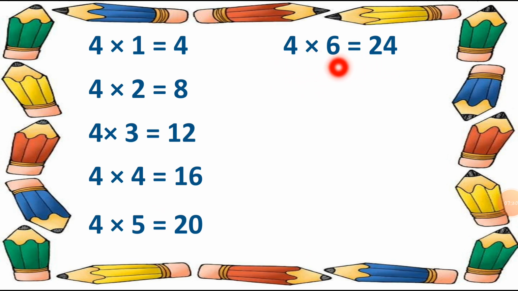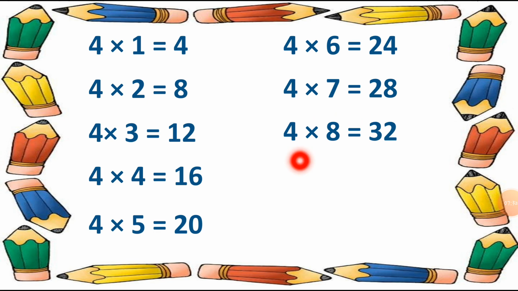4 sevens are 28. After it, 4 eights are 32. After it, 4 nines are 36.